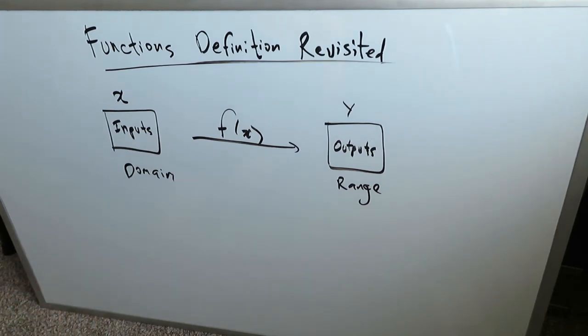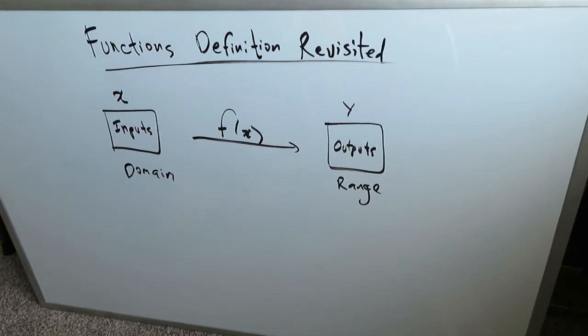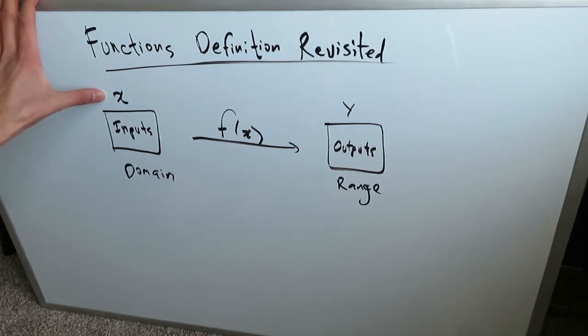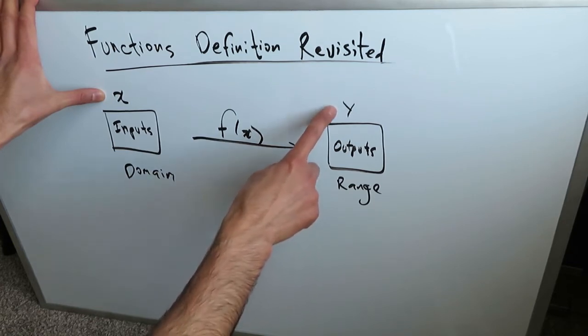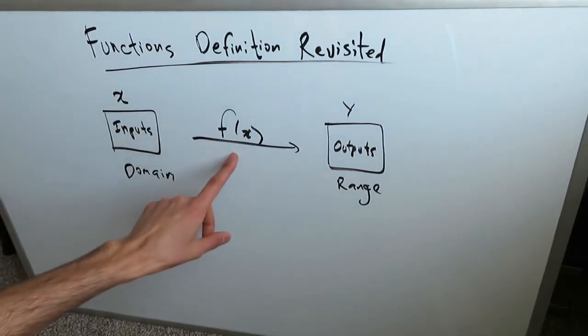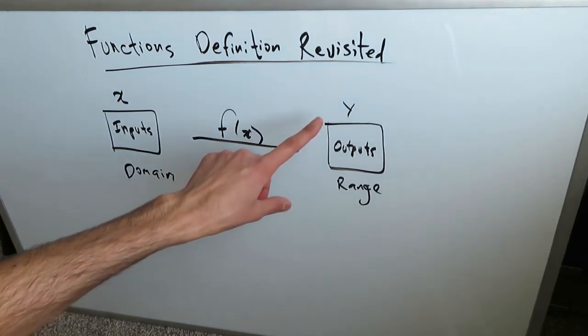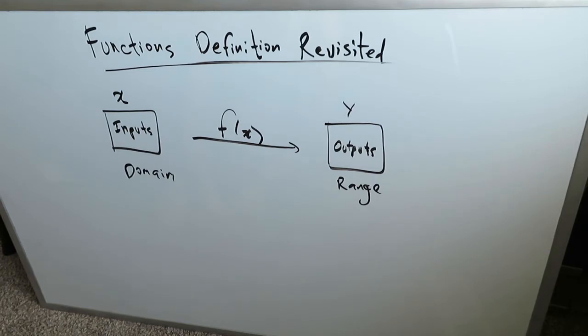Another condition would be this: there must be a one-to-one correspondence between the domain and the range, or the x and the y values. What that means is that for a specific domain value you must have one and only one range value or a y value. If you put a single x value into your rule or your expression or your function, it must generate only a single value as your output.